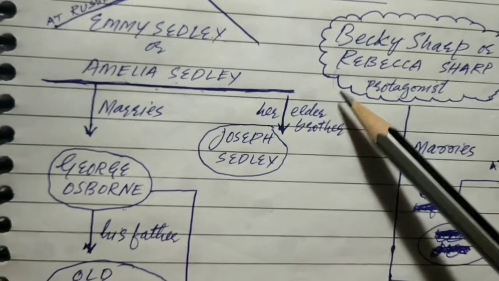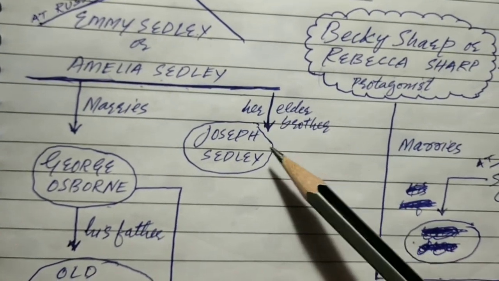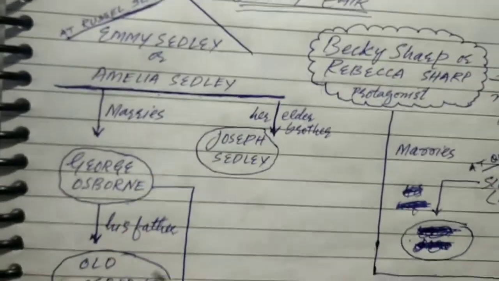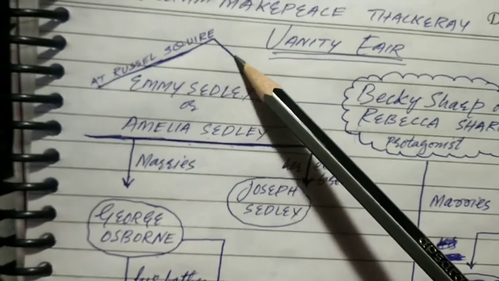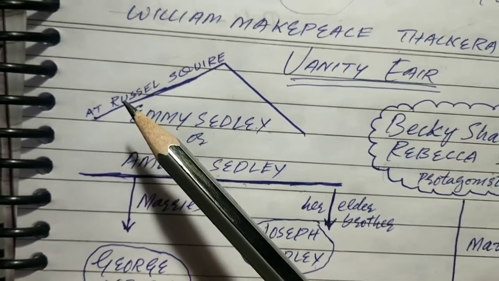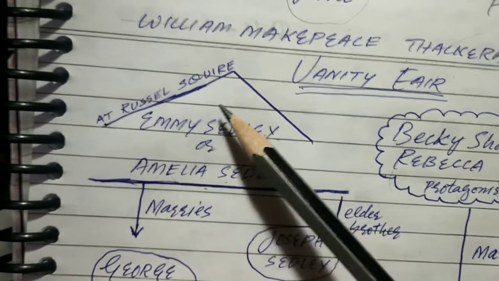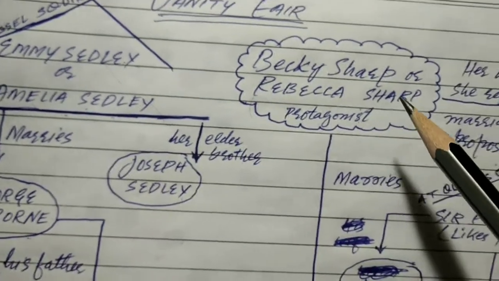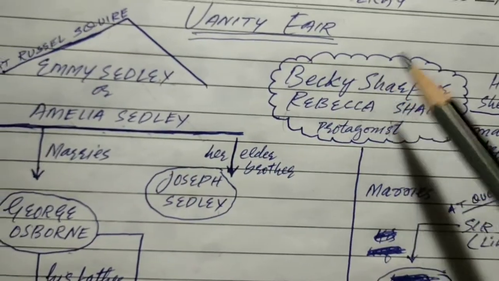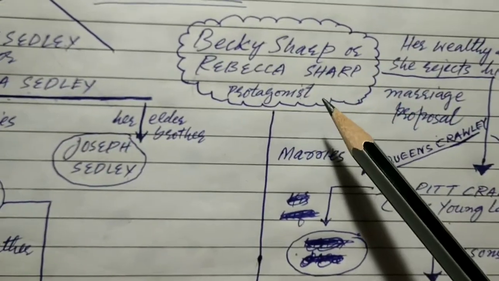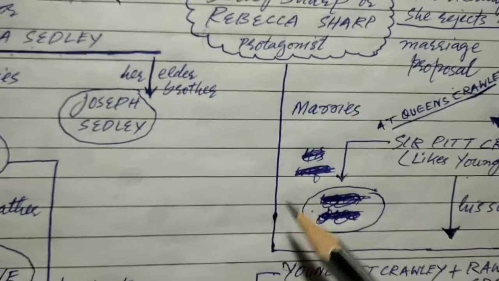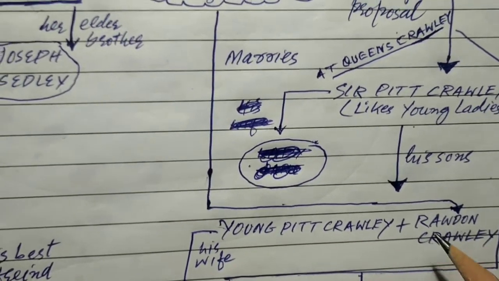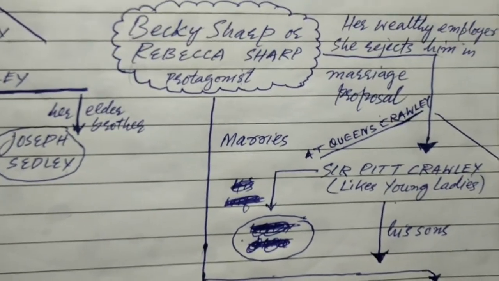And Amelia has one elder brother. His name is Joseph Sedley, and this is all about Amelia Sedley. This is Amelia's family, and Amelia's family lives at Russell Square. So Russell Square is actually their home. Now we go back to Becky Sharp, Rebecca Sharp, who marries Rawdon Crawley in this novel.